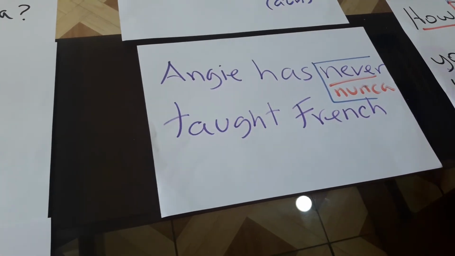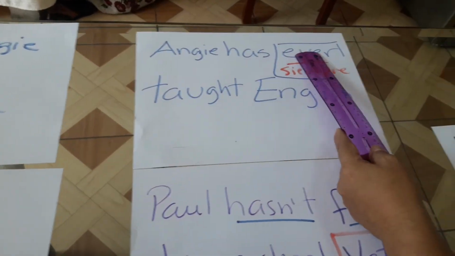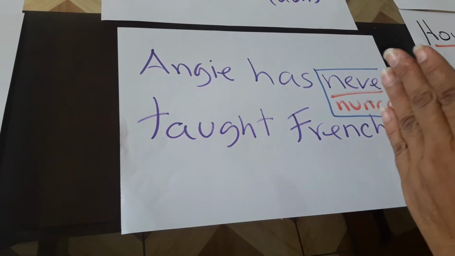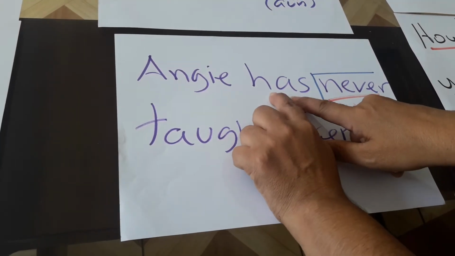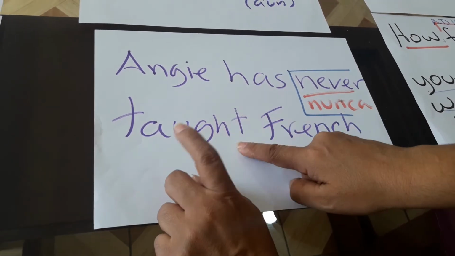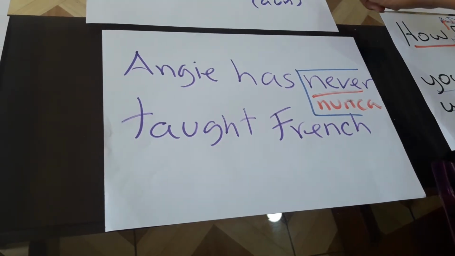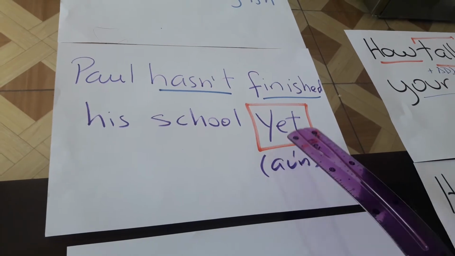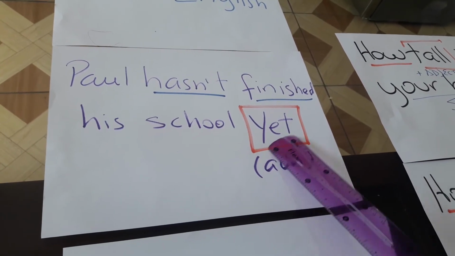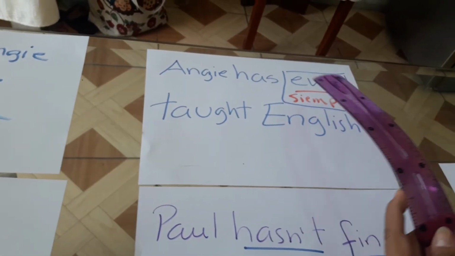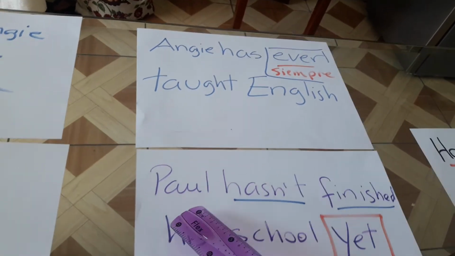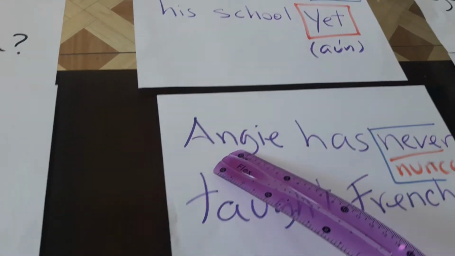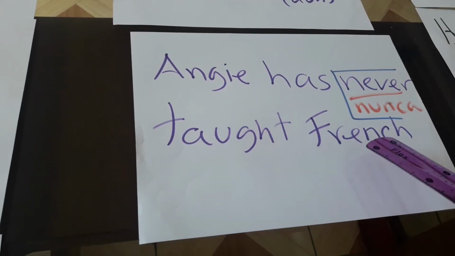But look at this: ever and never are in the middle, between the auxiliary verb and the verb in past participle. But yet is at the end of the structure. So it says, "Angie has ever taught English." "Paul hasn't finished his school yet." "Angie has never taught French."